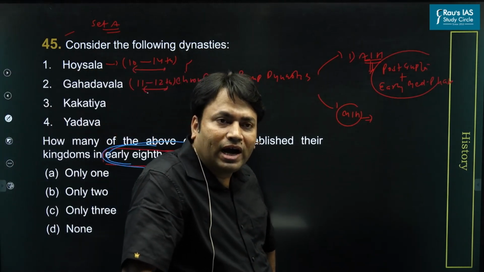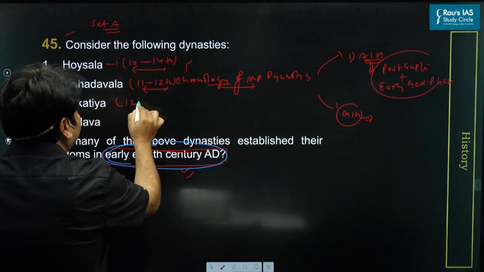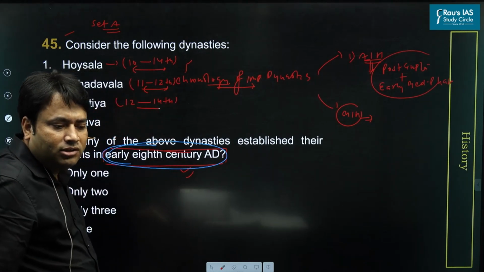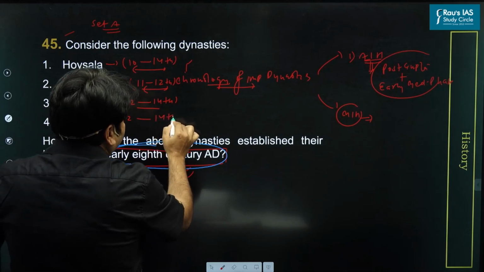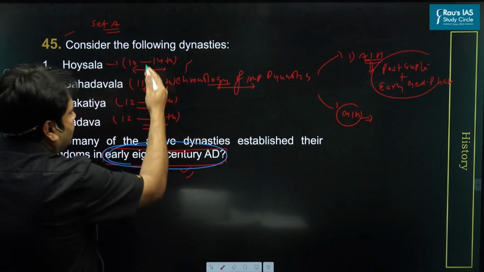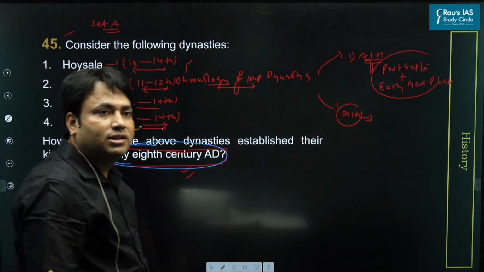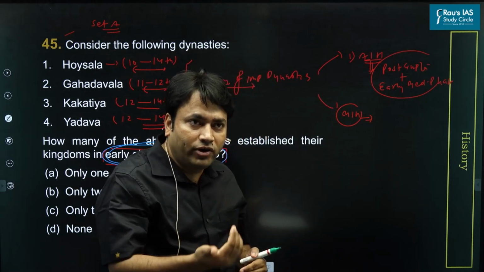When we talk about Kakatiyas, we are talking about 12th to 14th century AD. And Yadava rulers, again 12th to 14th century AD. Now, looking at these developments, we reach the conclusion that the answer will be none. These are the important political powers of these centuries, from 10th to 14th century.